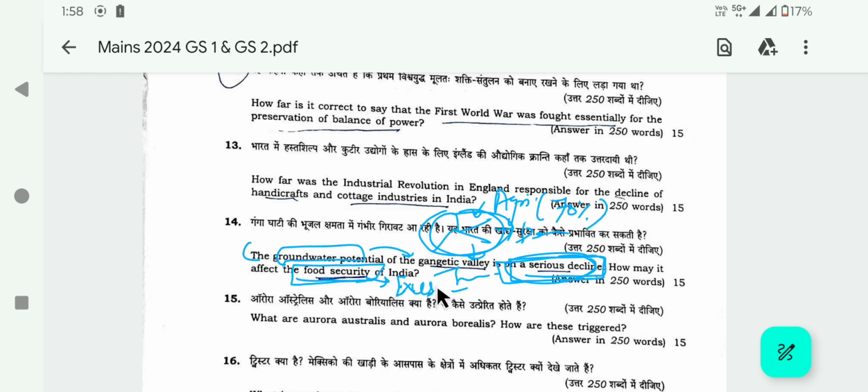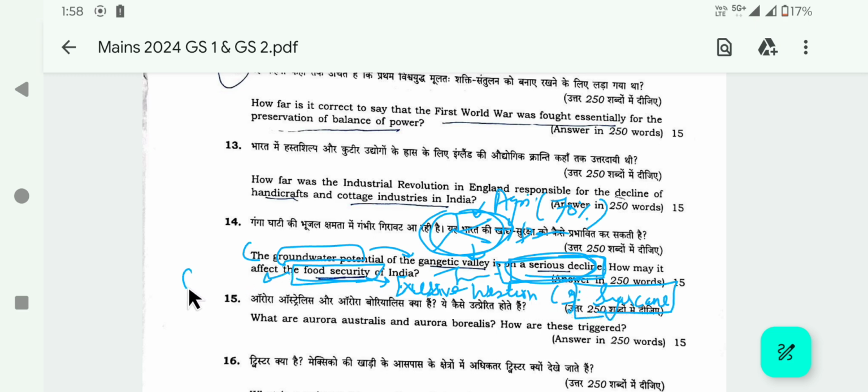For example, excessive groundwater use in western UP, for example in sugarcane crops, is causing groundwater decline, and it will certainly impact food security.